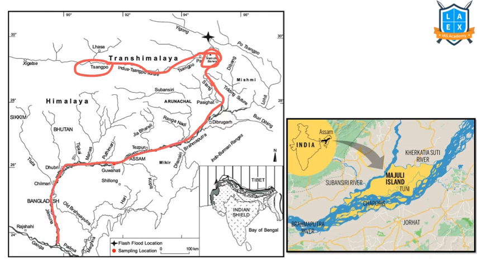This is the flow. And once it enters into Bangladesh, it is called Jamuna, and when Ganga meets it, it forms the Padma river, and then the Meghna river meets with it. Majuli Island is this. Majuli Island is formed because of this Brahmaputra river system.